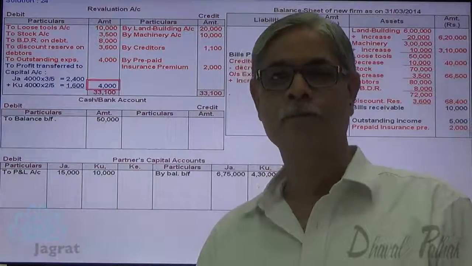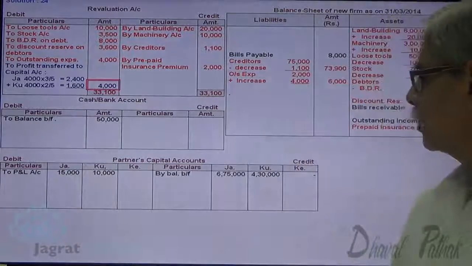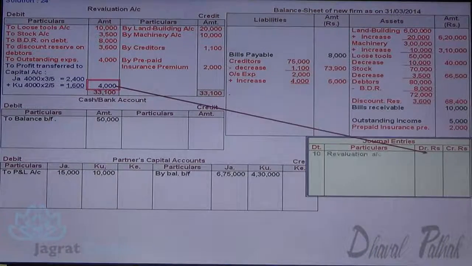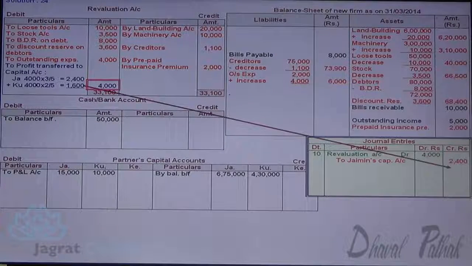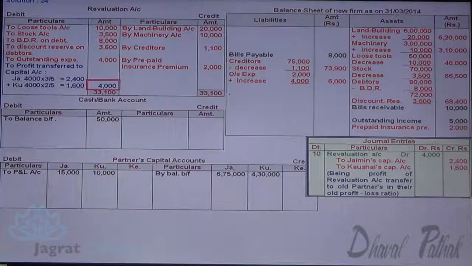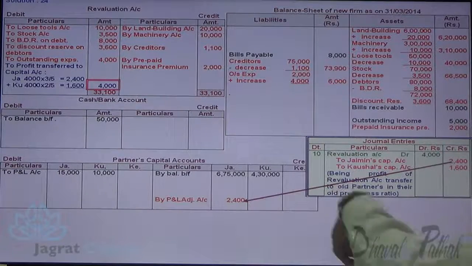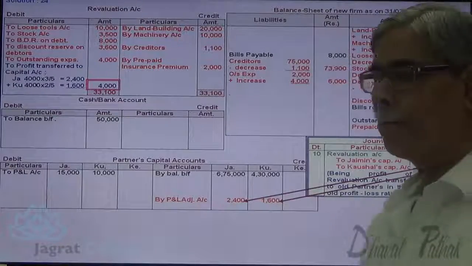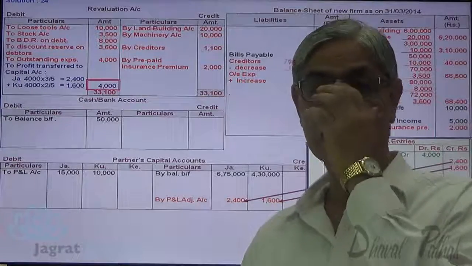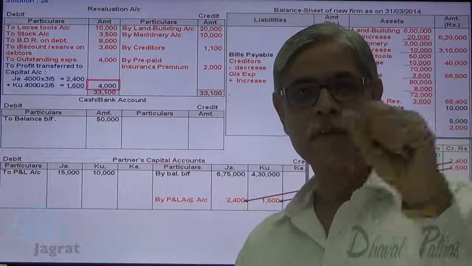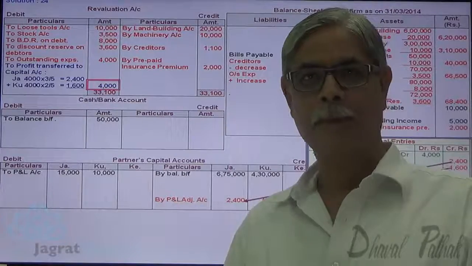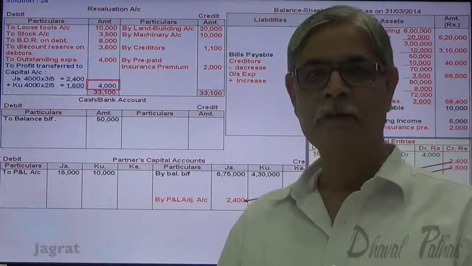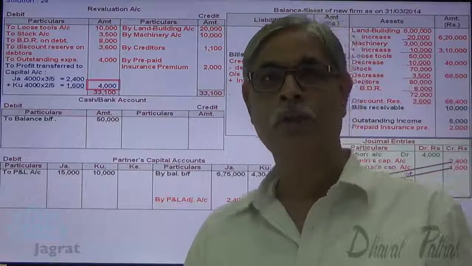Journal entry for that is revaluation account debit to partners' capital account credit. Revaluation account debit 4,000 to Jaimini's capital account credit 2,400, to Kaushal's capital account credit 1,600. So here revaluation profit is credited. Now how many steps are over? 3 steps. I have considered revaluation adjustment in step number 1, copied the remaining details from the balance sheet in step number 2, and closed the revaluation account in step number 3. Now look at step number 4.